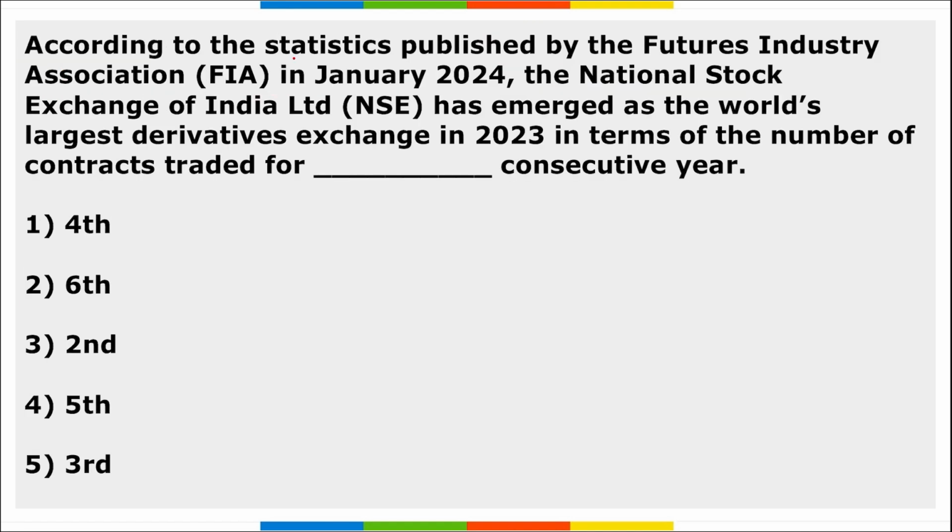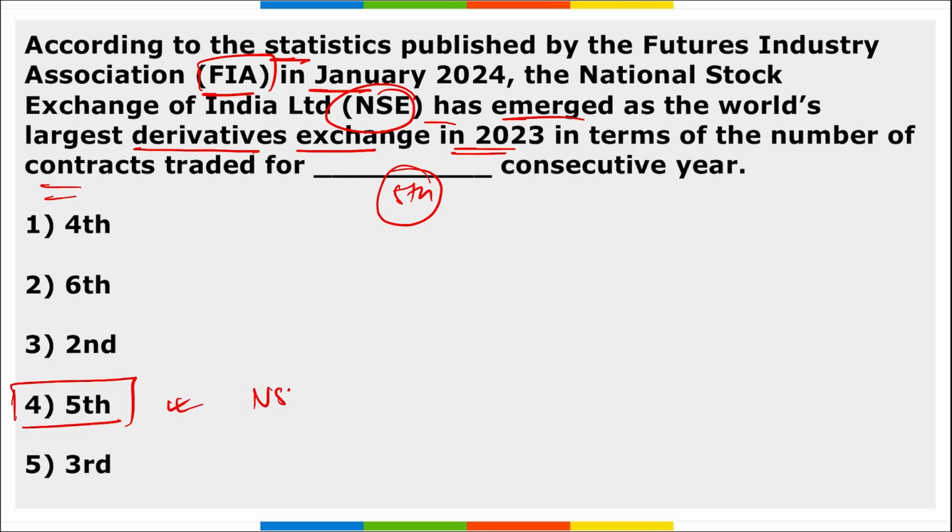Next, according to statistics published by the Futures Industry Association in January, National Stock Exchange of India Limited emerged as the world's largest derivatives exchange in 2023 in terms of the number of contracts traded for the 5th consecutive year, right? So for the 5th consecutive year, NSE has emerged as the world's largest derivatives exchange in terms of the number of contracts traded, and it is for the 5th consecutive time.